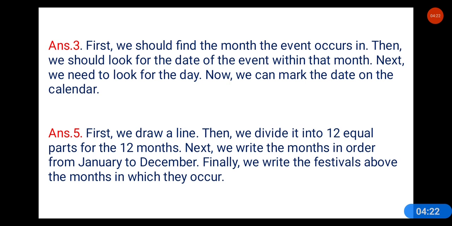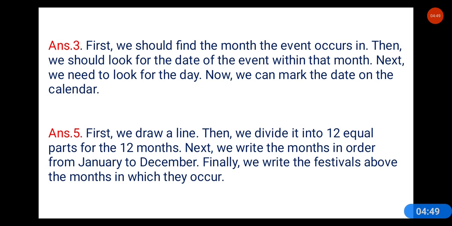Answer A. First, we should find the month in which the event occurs. Then we should look for the date of the event within that month. And next, we need to look for the day. Now we can mark the date on the calendar. These are the steps.